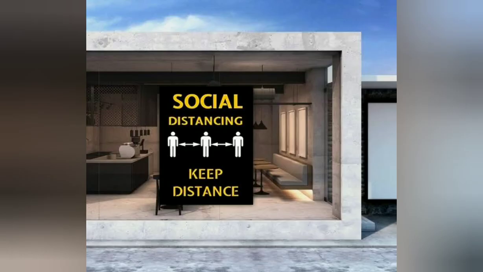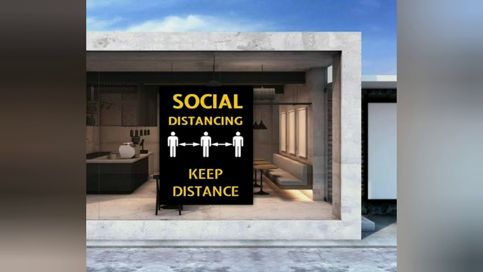Whereas opaque is the area where you cannot see anything. Behind the social distancing banner, you are not able to see what is behind it. Whereas in the rest, there is transparent glass and you are able to see clearly behind the glass, whatever the materials are there. But what is happening behind this poster of social distancing, you are not able to see. So this becomes an opaque object.